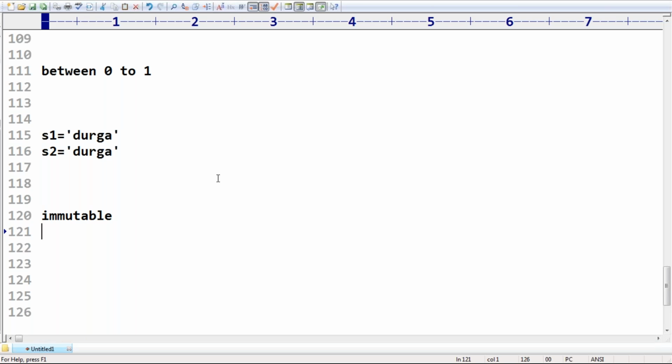What is the meaning of immutability? Very simple. Once we create an object, we are not allowed to change its content. If by mistake we try to change its content, automatically a new object will be created with those changes.